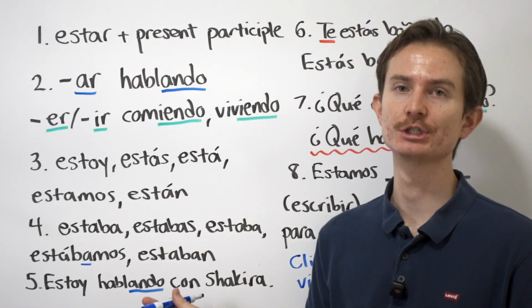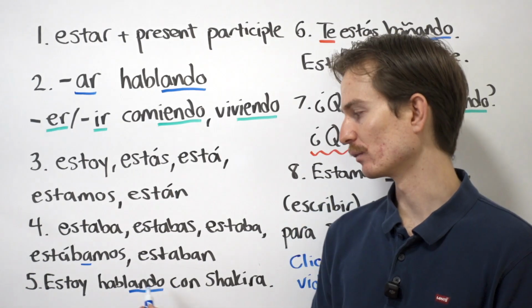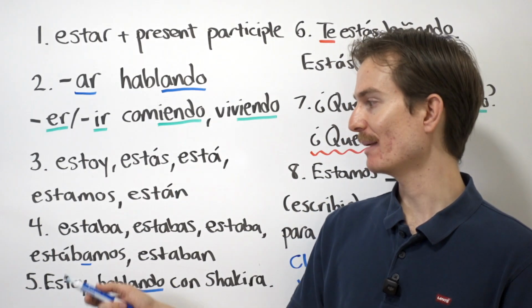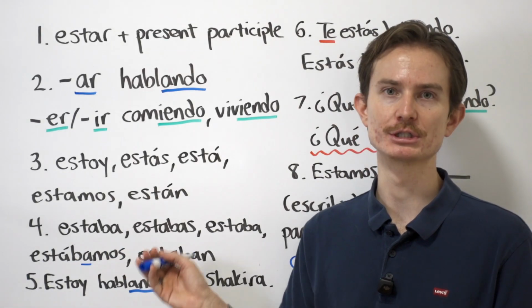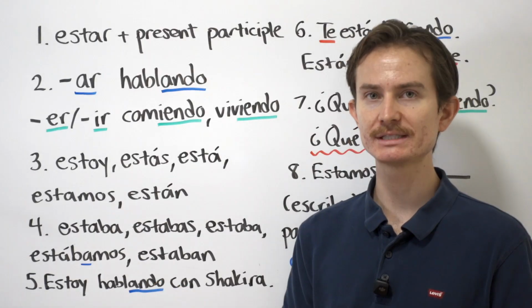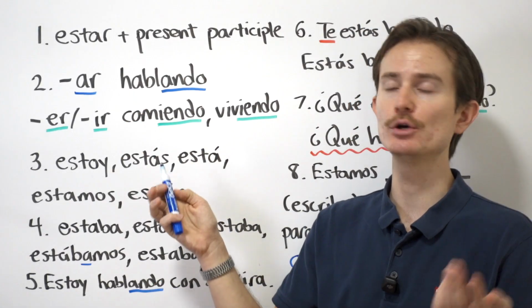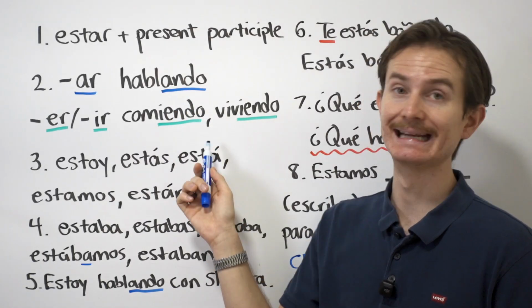Estoy hablando con Shakira. Now, how would I say I was speaking with Shakira? Well, if we have estoy in the present tense, in the past tense, it would be estaba. So, estaba hablando con Shakira. I was speaking with Shakira. Really simple. All we do, cut off the AR, ER, or IR, and add on the new ending according to the rule, and they're really quite simple. Just ando and yendo.